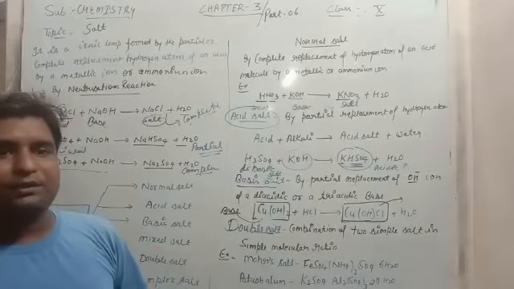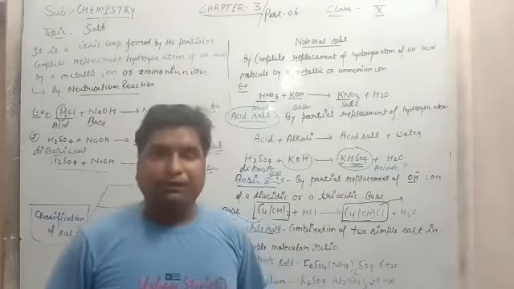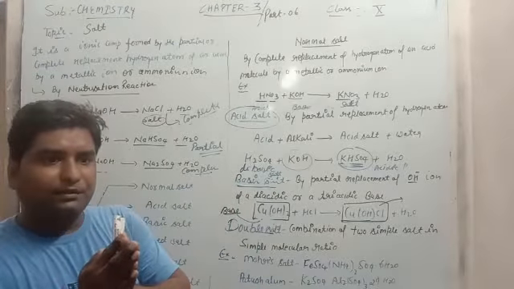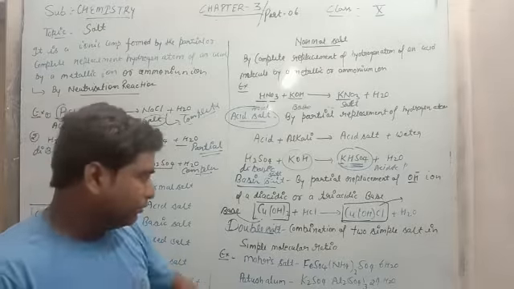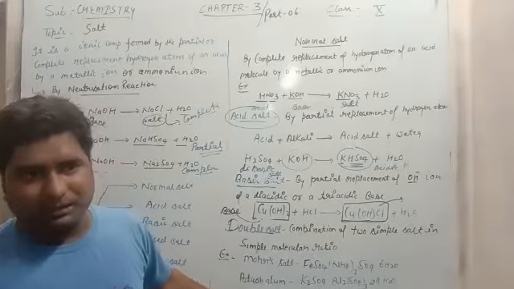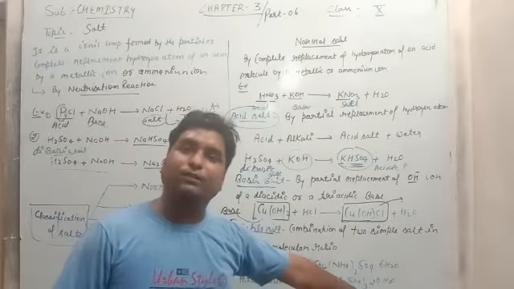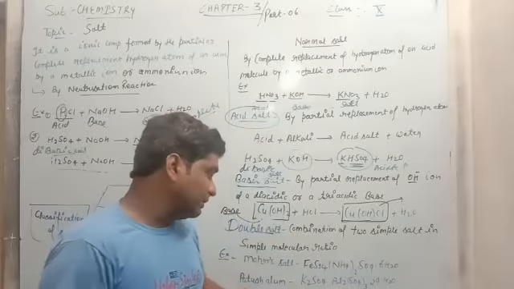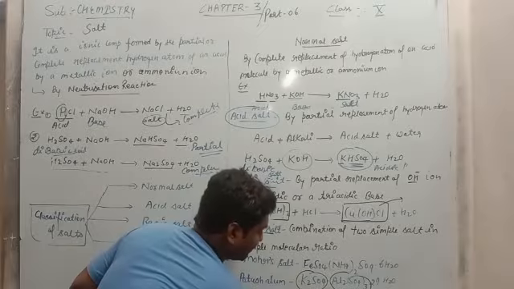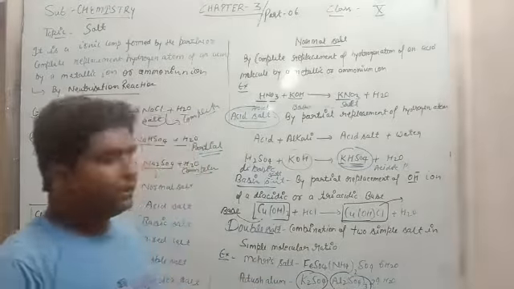What is Mohr salt? Mohr salt is the combination of ferrous sulfate and ammonium sulfate. When ferrous sulfate and ammonium sulfate combine together, this salt is known as a double salt. Next, potash alum. You know the formula very well: K2SO4.Al2(SO4)3.24H2O. Look, in this salt, one salt is here and one salt is here, the combination of two salts. The combination of two salts is known as a double salt.